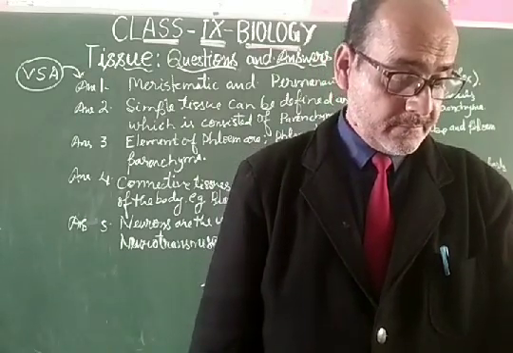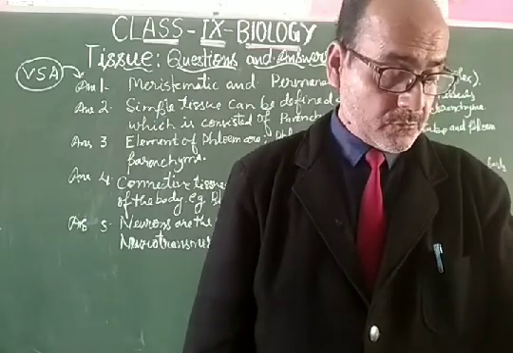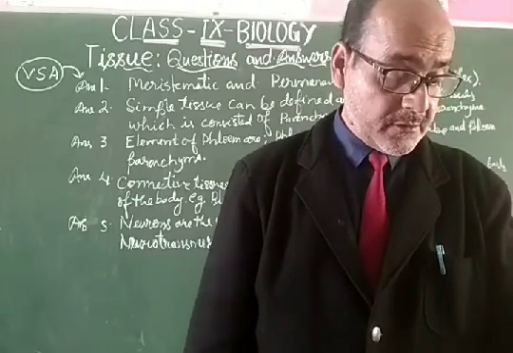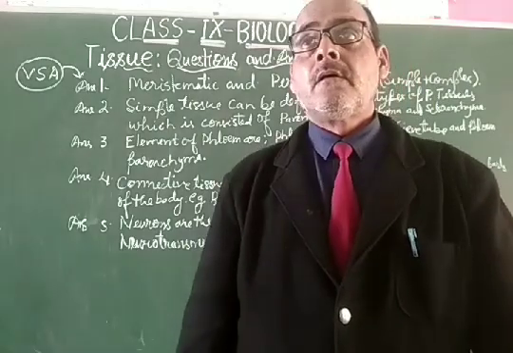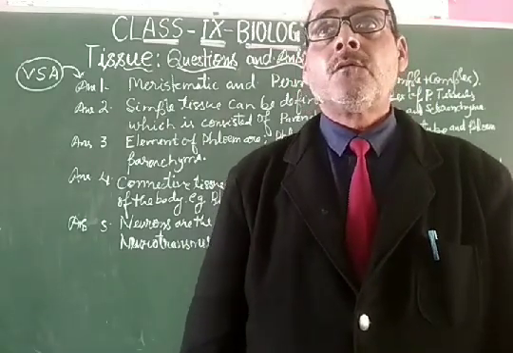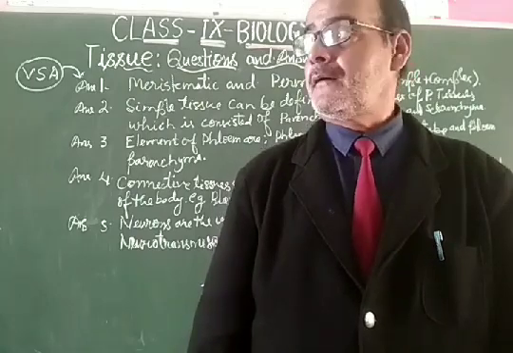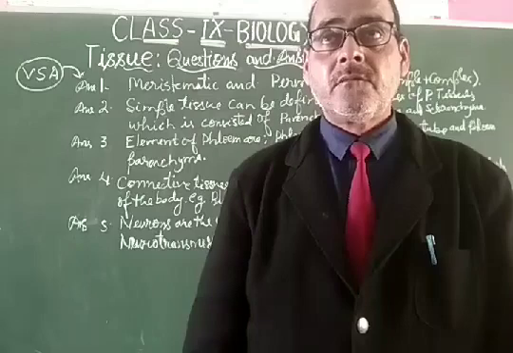My dear students, the other question: write one term for the following tissues that join muscle to bone. Muscle and bone get together with the help of the tendons.